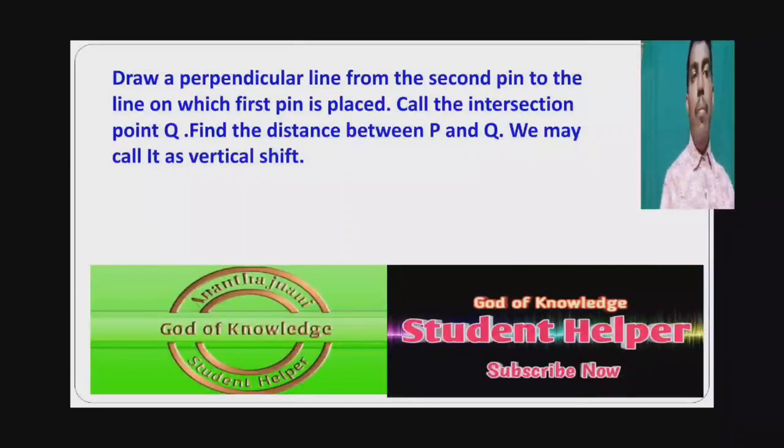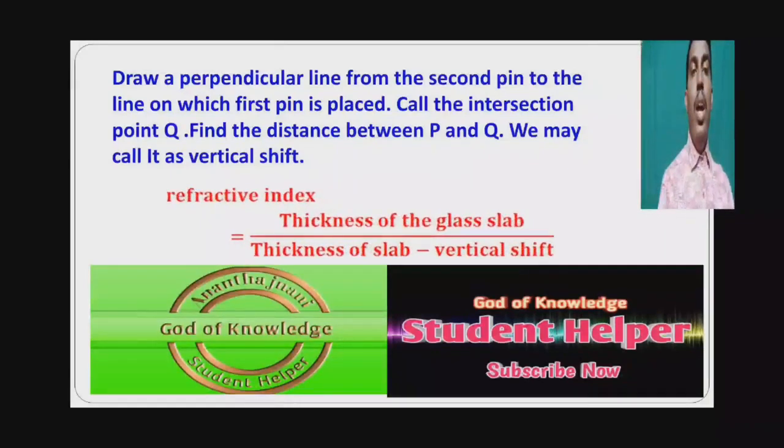Now we can measure the refractive index by using the formula. We already measured the thickness of the glass slab, and by doing this activity we will measure the vertical shift. Refractive index of the glass slab is equal to thickness of the glass slab divided by thickness of the glass slab minus vertical shift. By using this formula we can measure the refractive index of the glass slab.